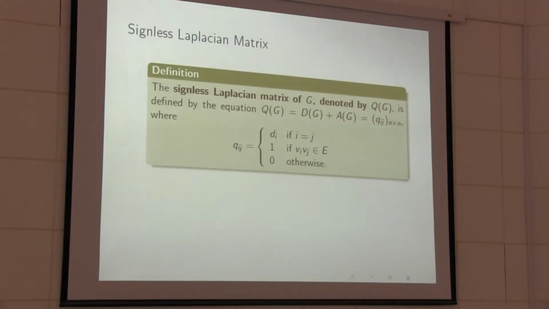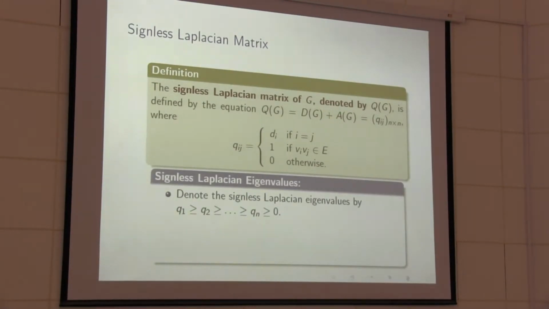Now I want to give the definition of the signless Laplacian matrix. The signless Laplacian matrix is denoted by Q(G), and Q(G) is defined as D(G) plus A(G). It is the same as the Laplacian matrix, but here the minus is replaced by a plus sign. The signless Laplacian eigenvalues are denoted by q1 to qn, and this is the signless Laplacian spectrum.